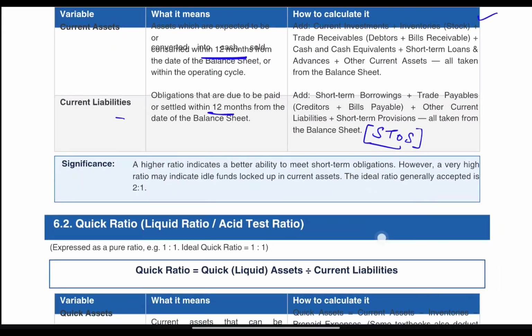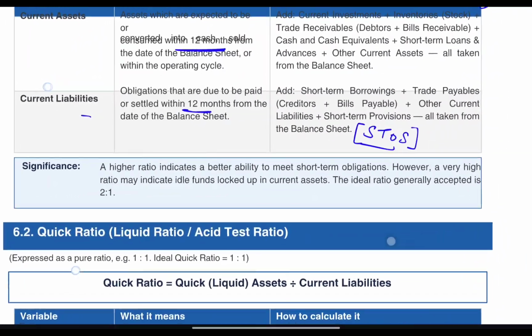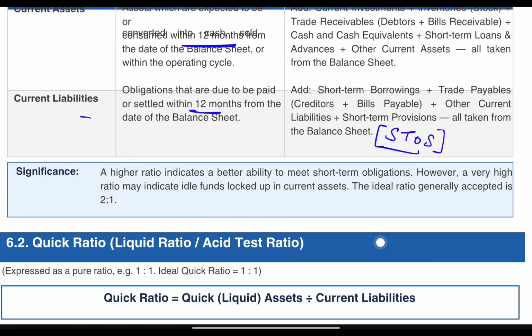Significance: why it is important to calculate current ratio. A higher ratio indicates a better ability to pay short-term obligations. How? This is current assets, current liabilities. 2:1 means that for the amount of liability you have, you must have double in current assets.